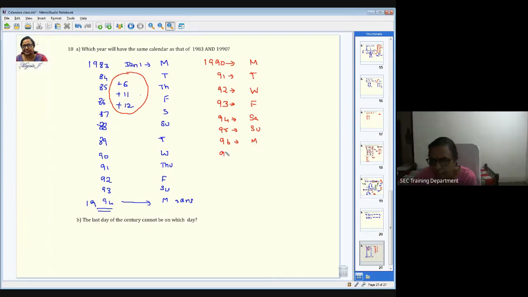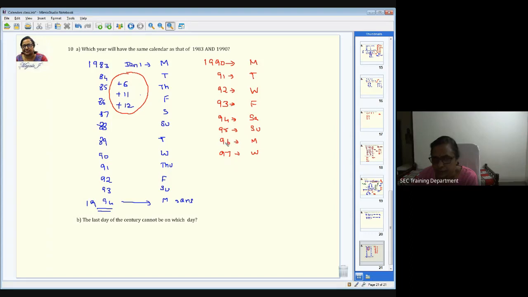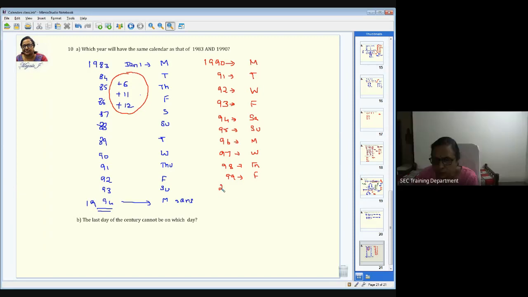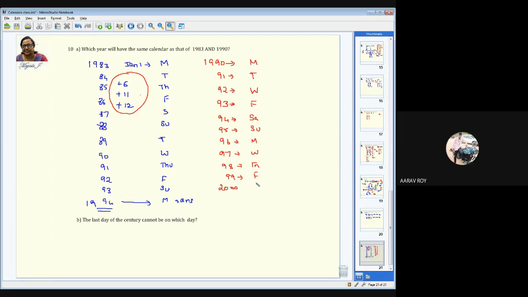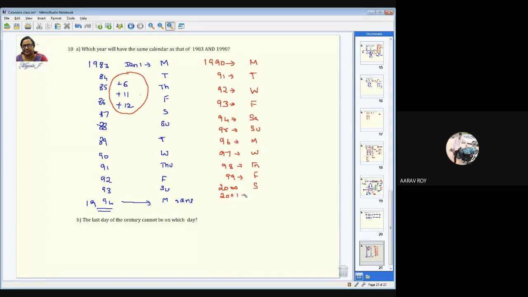Monday, ma'am. Go for 97, then 96 is the leap year, so it is going to jump by 2 days. So it's going to be Wednesday. We need Monday, and it should be a non-leap year. We got this Monday here, but that is a leap year, so you can't consider. Then go for the next one. Thursday, 99. Friday, then 2000. Saturday, and then 2001. Sunday.